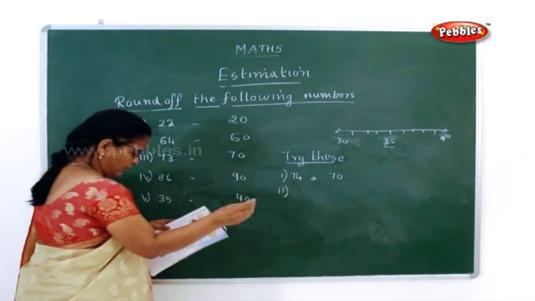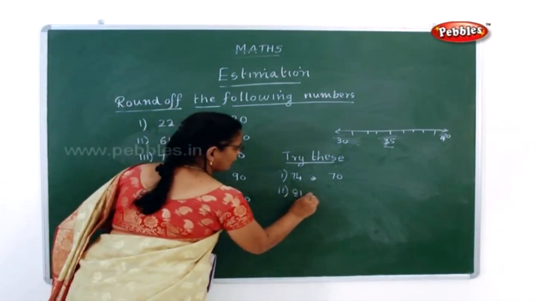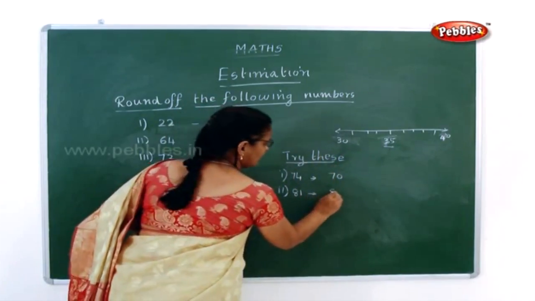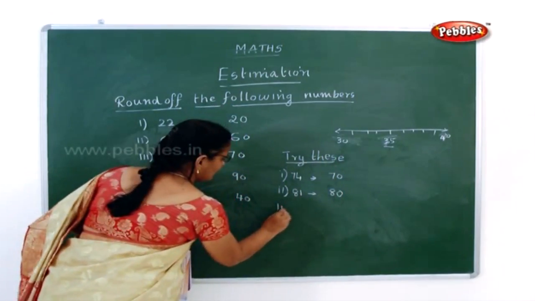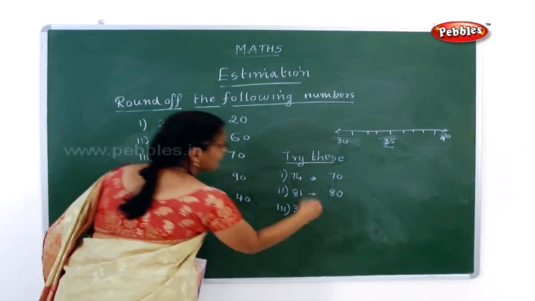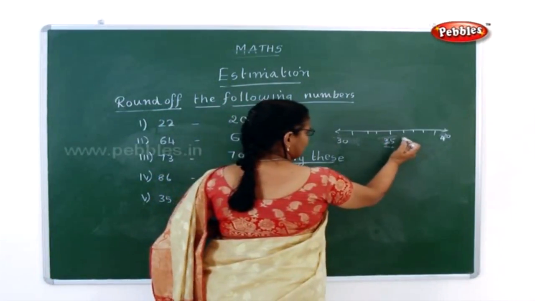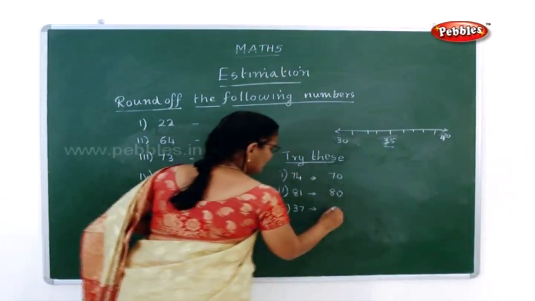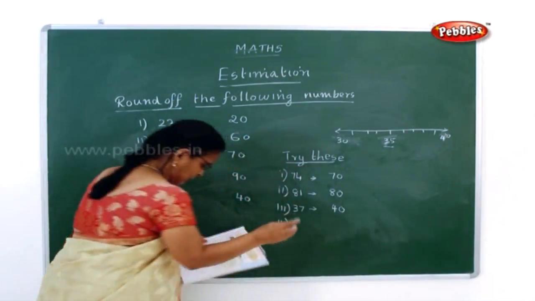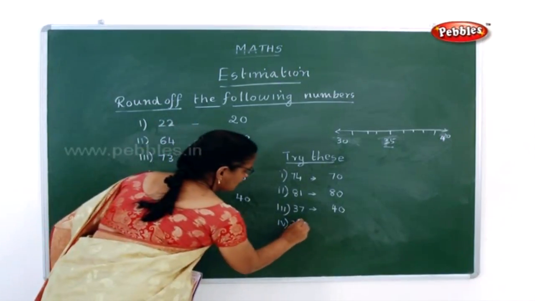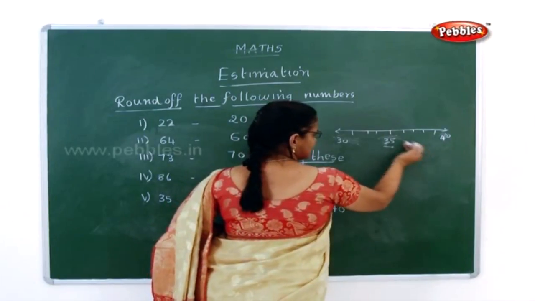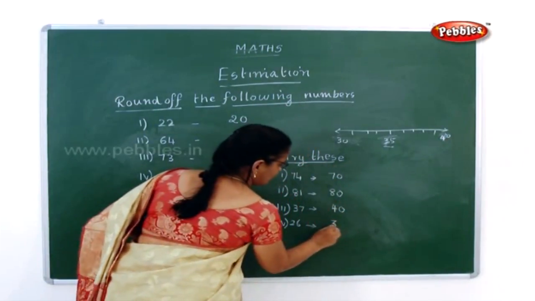Now the second one, it is 81. Now 80, 81. So 81 can be rounded off to 80. Now third one, it is 37. Now can you tell me? So it is from here 35, 36, 37. So it can be rounded off to the nearest highest 10, it is 40. Now what is the fourth one they have given? It is 26. Now can you tell me 26? So this side it goes. So 26 can be rounded to 30.